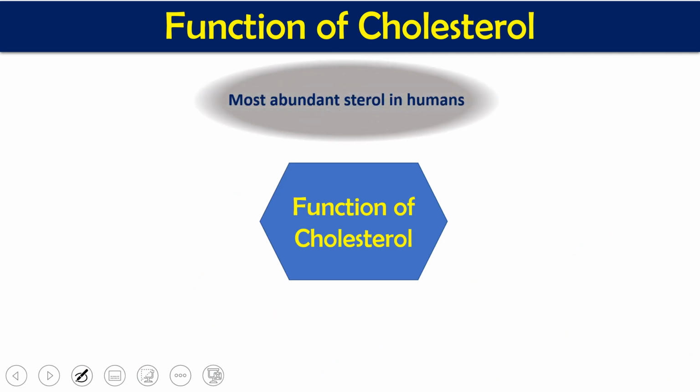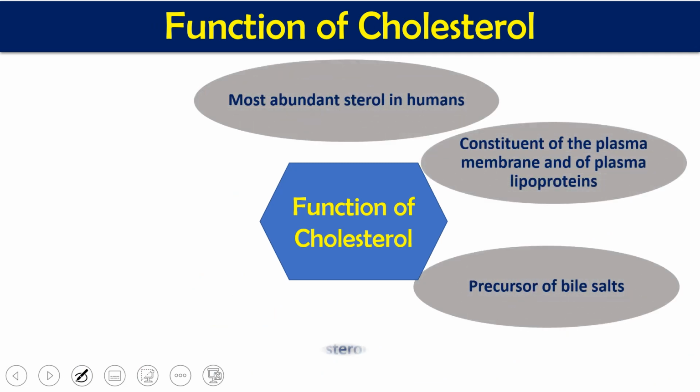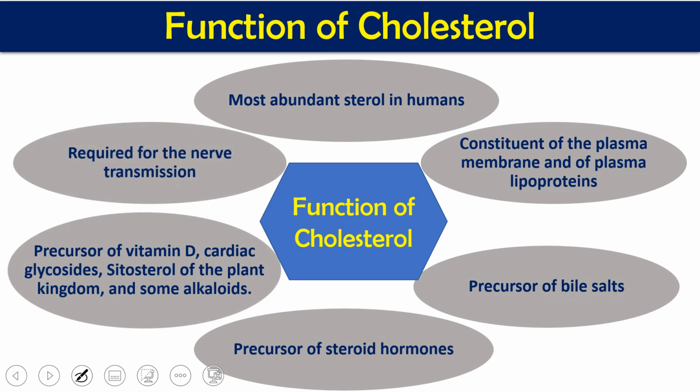All these functions are mentioned here. It is one of the most abundant sterols in the human being, because it is only present in animals, not in plants. It constitutes the plasma membrane and forms lipoproteins. It is also a precursor of bile acids, bile salts, many steroid hormones, and vitamin D. In the plant kingdom, there is sitosterol, some plant alkaloids and cardiac glycosides, and it is required for nerve transmission. So this is the overall function of cholesterol in our body.